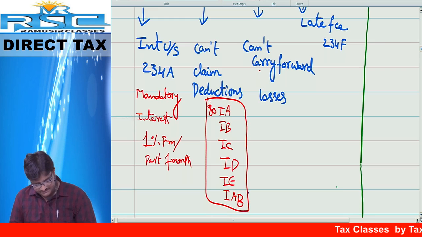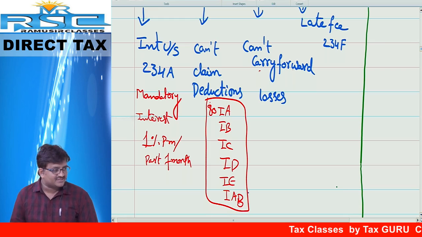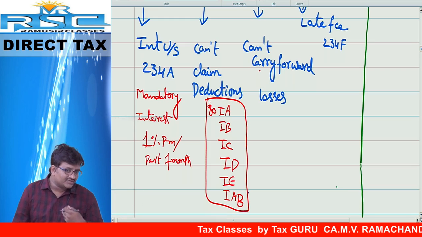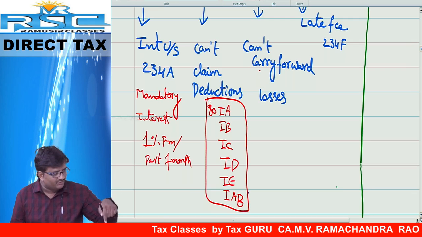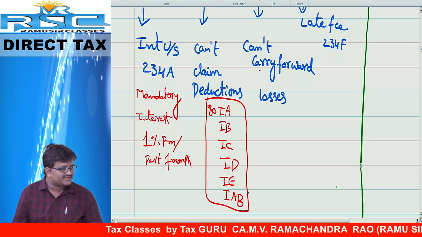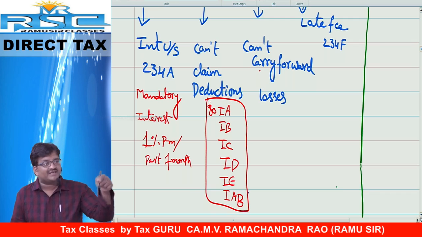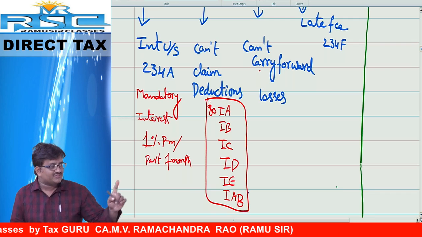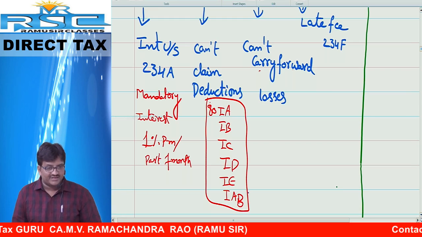Next, cannot carry forward of losses. Friends, you got the loss. How do I know that you got the loss? You have to intimate? No. How to intimate? Through WhatsApp message? No. You have to file the return of income. That too, the return of income must be filed within the time limit. Otherwise, you cannot claim. You cannot carry forward the losses.